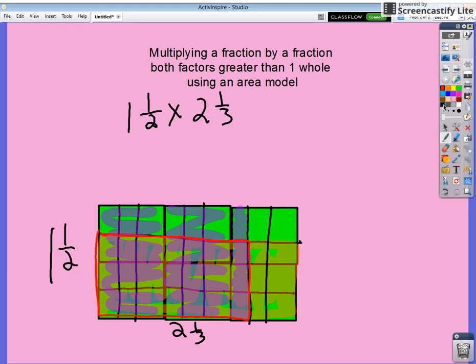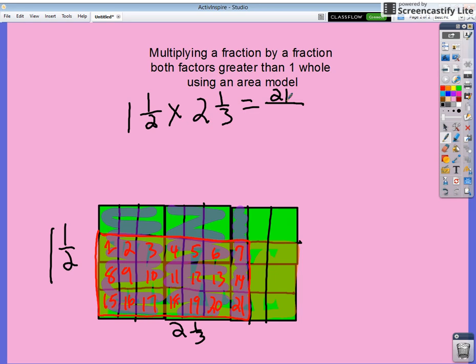Now, in order to find my numerator, I know that I can go ahead and count all the equal parts that are within that area. 1, 2, 3, 4, 5, 6, 7, 8, 9, 10, 11, 12, 13, 14, 15, 16, 17, 18, 19, 20, 21 parts. So I know if I have 21 parts, that is my numerator.